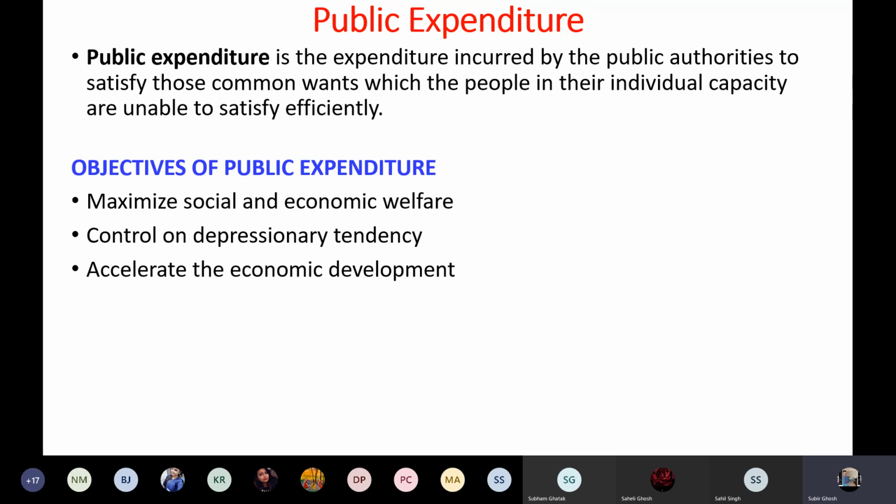Accelerate that economic development if government spends, if government promotes certain industries, such as public industries. There are many industries under the control of the government of India, the union government. If those industries are promoted more and more, if more roads, hospitals and schools are constructed, then in those sectors many laborers will get jobs. They will be able to earn. They will be able to invest in the economy.